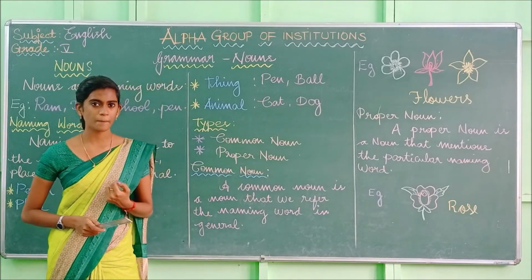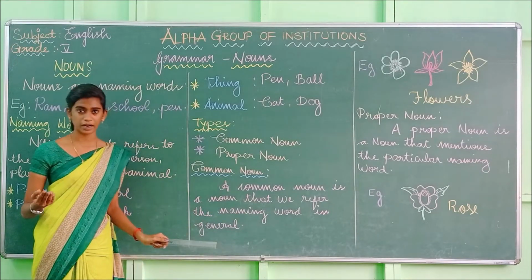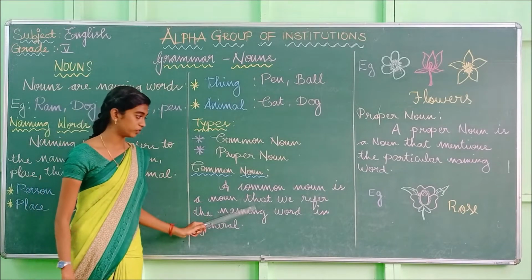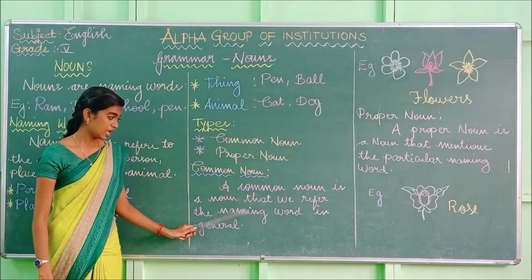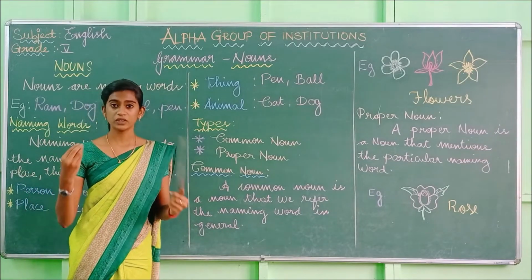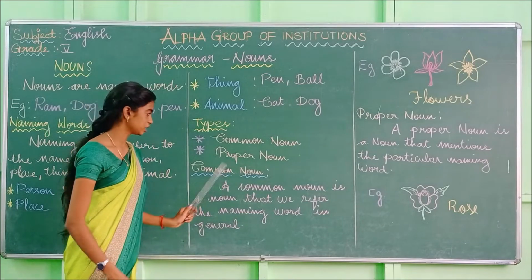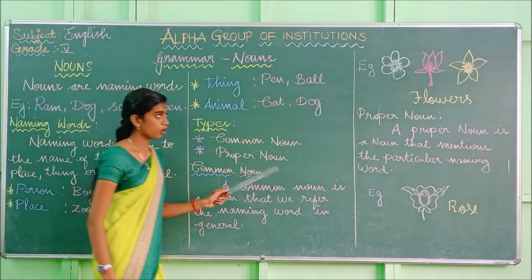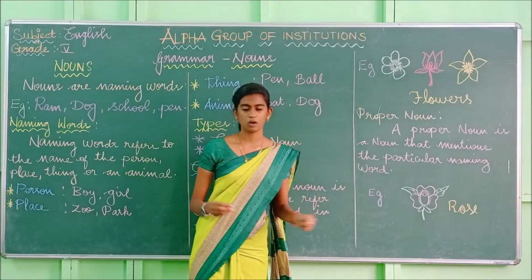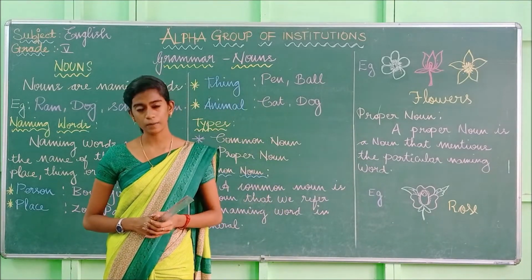And what is meant by common noun? Common noun is also a noun, but we have to refer to the naming word in general. If we mention them in a common name or a general name, that is known as the common noun. For example, flowers. Let me tell you another example: animals. Is animals a common noun or a proper noun?